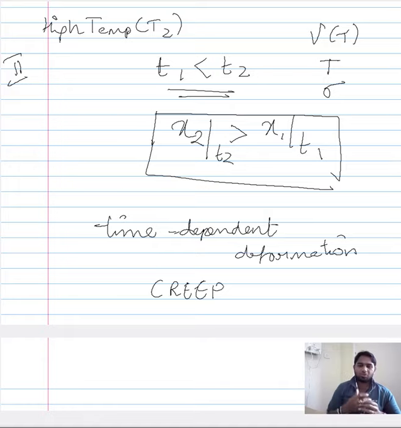So creep, even though we generally associate it with a high temperature study of material, is the test that we prefer in order to understand the high temperature properties of the material. So this would be the go-to test to understand the high temperature property of the material, even though it is perceived in that manner.